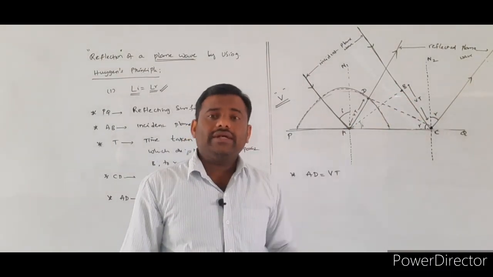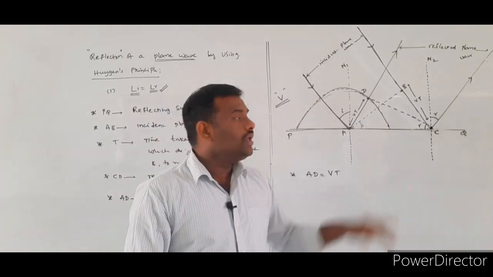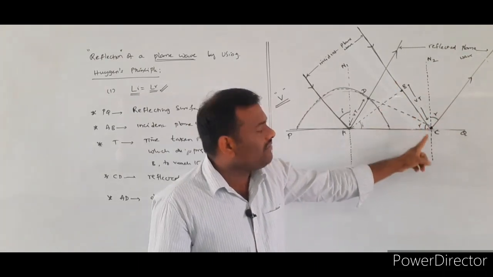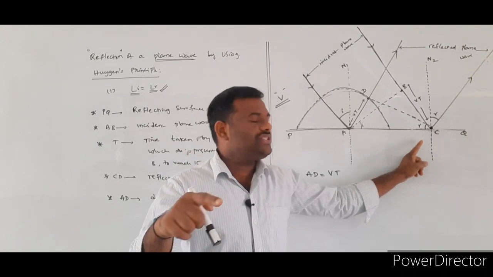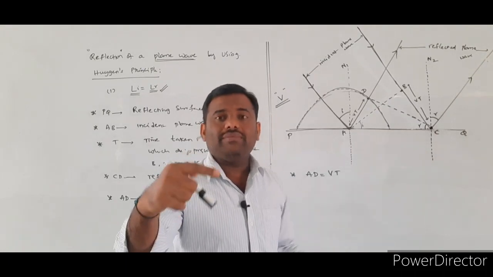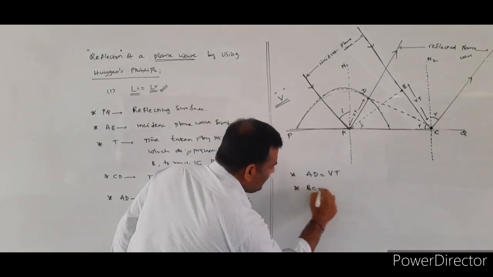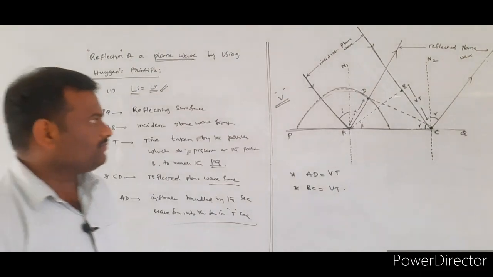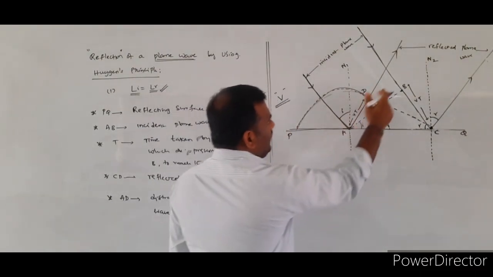Next, T is the time taken by the particles at the point B to reach the reflecting surface PQ, so the distance traveled by the particles at the point B in T seconds is given by BC equal to V into T. Now look at triangle ABC.